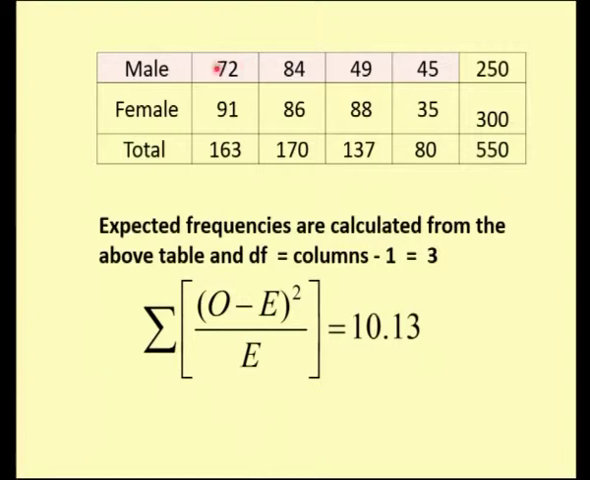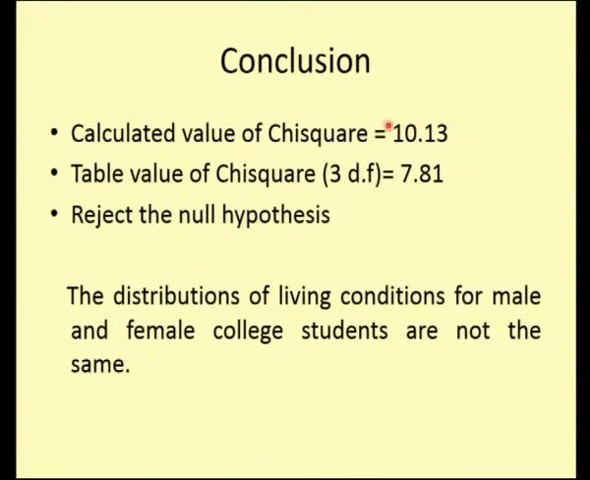After finding the expected values, as I told you, you need to find the O value, the E value, and then O minus E the whole square divided by E, and my calculated sum of those differences comes to be 10.13.